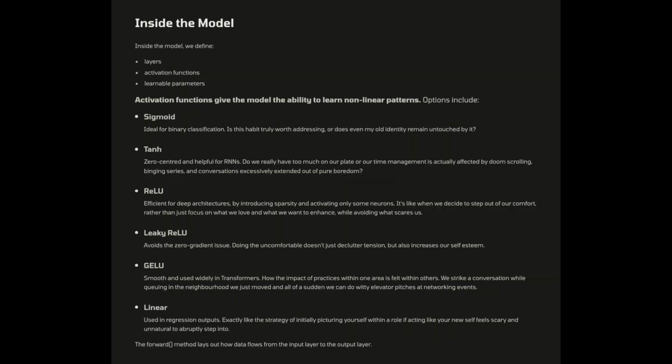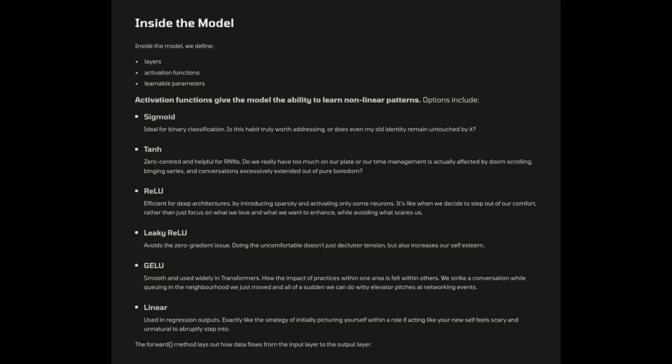Inside the model, we define layers, activation functions, learnable parameters. Activation functions give the model the ability to learn nonlinear patterns. Options include sigmoid, ideal for binary classification. Is this habit truly worth addressing, or does even my old identity remain untouched by it?